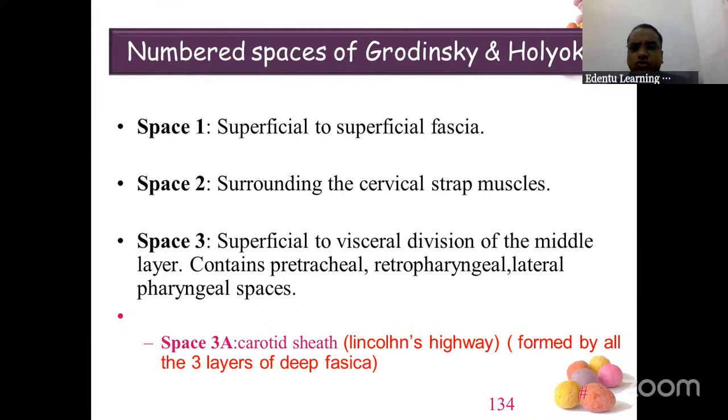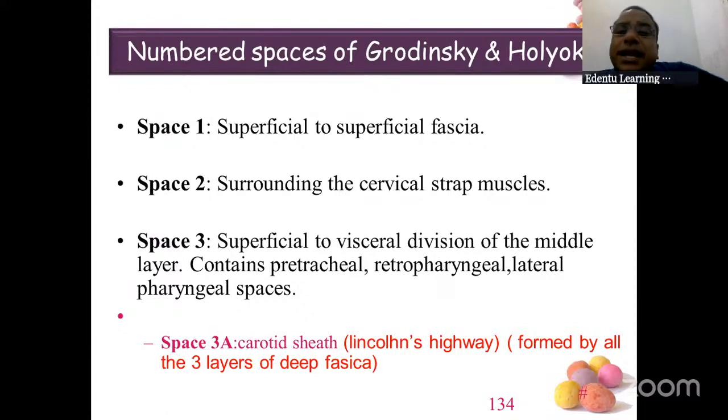Space 1, 2, 3. Space 1 is superficial to the superficial fascia. Space 2, surrounding the cervical strap muscles, neck muscles. Space 3 is Lincoln's highway. So this is what you have to write. These are the space infections superficial to the visceral division of the middle layers. It contains pretracheal, retropharyngeal, lateral pharyngeal spaces.